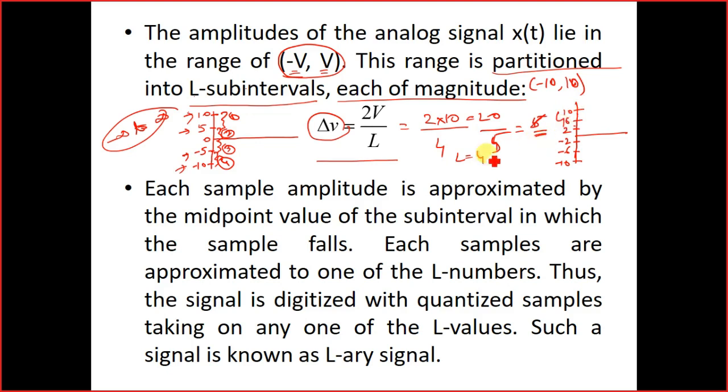Now, what is the problem? Can you tell me? The problem over here is that the zero line, which is basically the ground line, will have no values to be interpreted,